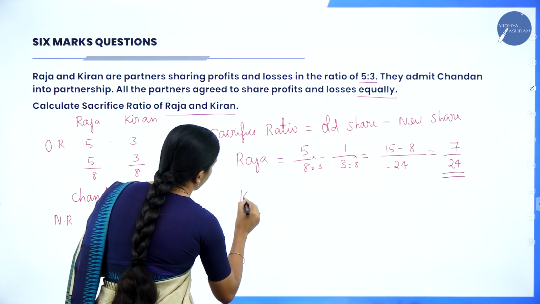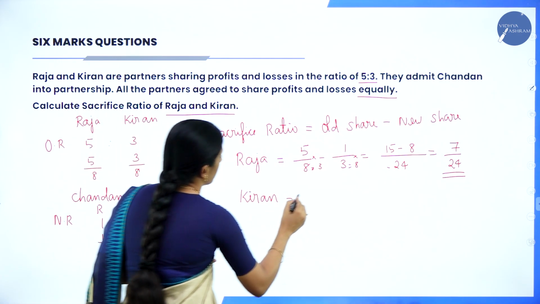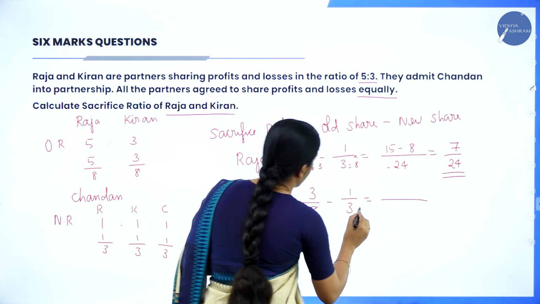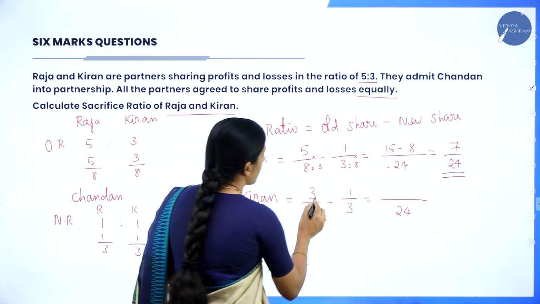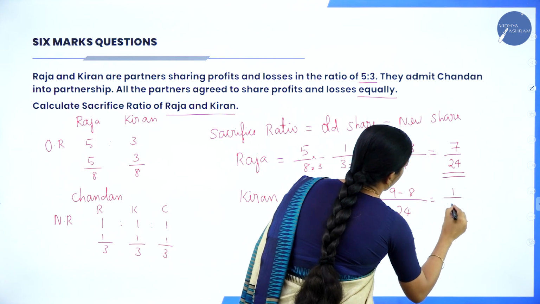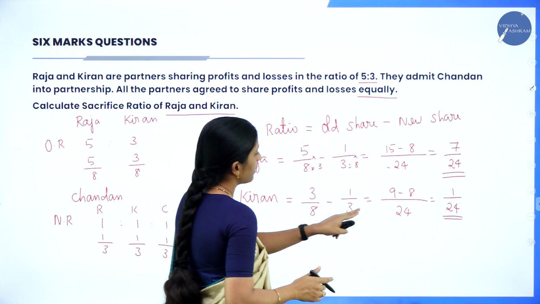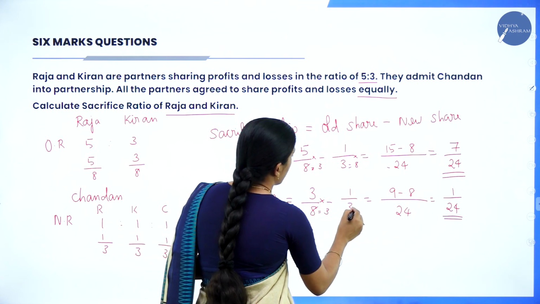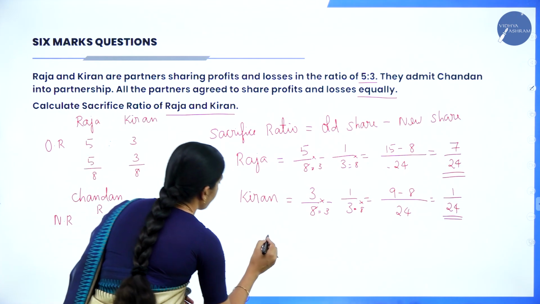Next is Kiran. The old share is 3/8 minus the new share 1/3. So 8 into 3, 8 3s are 24. Now cross multiply: 3 into 3, 9, minus 8 into 1, 8. So it is 1/24. Let's recheck once again. 8 3s are 24, here it will be 3 3s are 9 minus 8 into 1, 8.